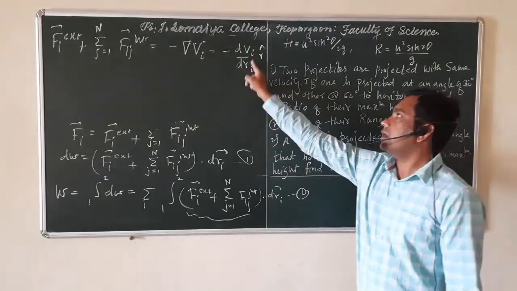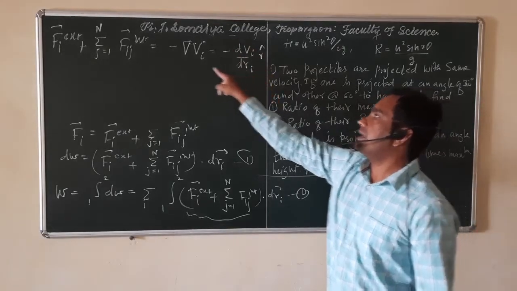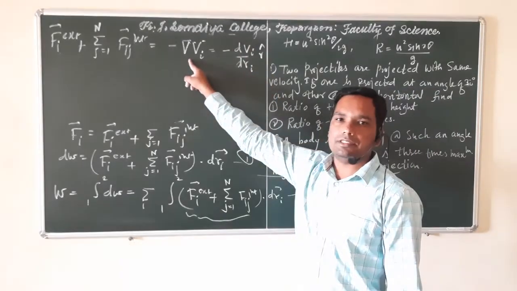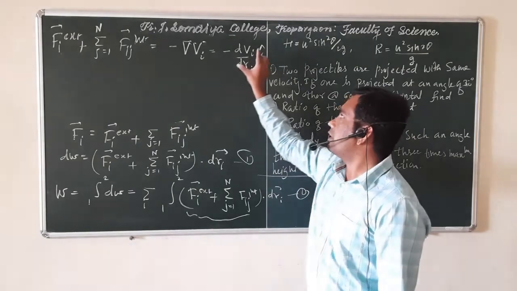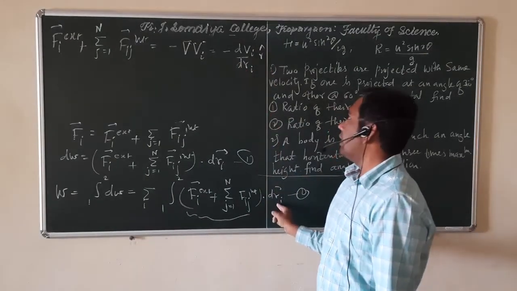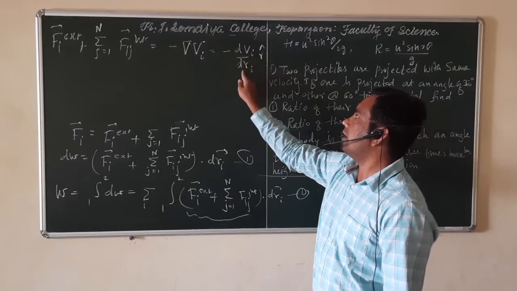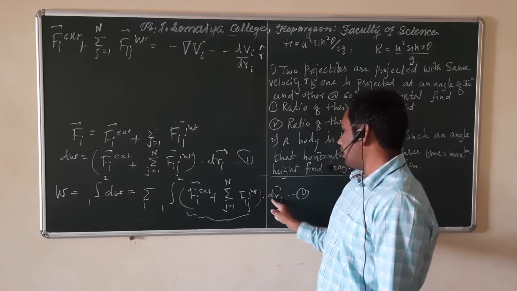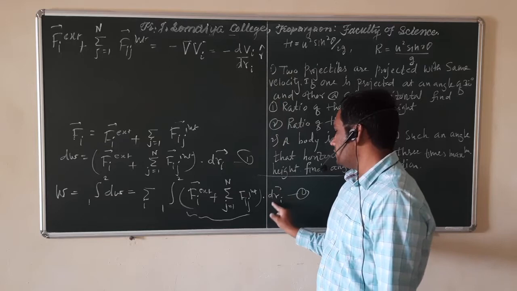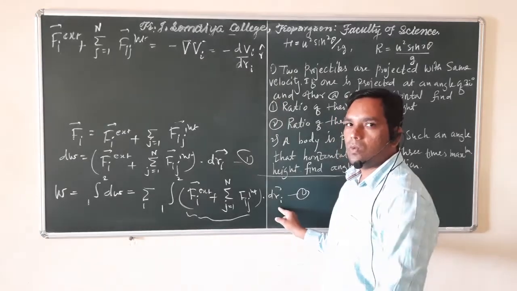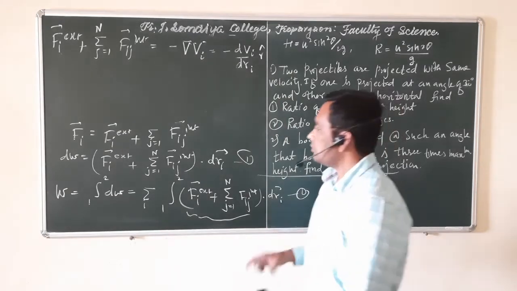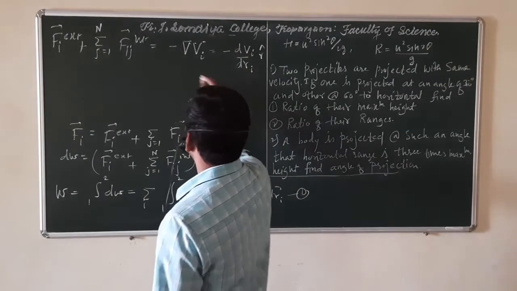This is the radial component of the gradient in spherical polar coordinate system. If you take dot product of this and dr, this becomes minus dV by dr r cap, and this vector dr can be written as vector dr_i into r cap. So using in equation 2,